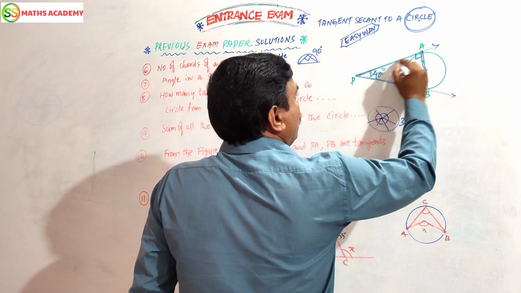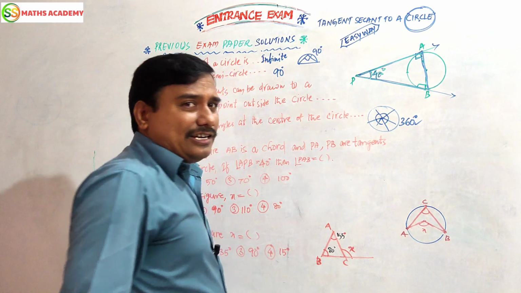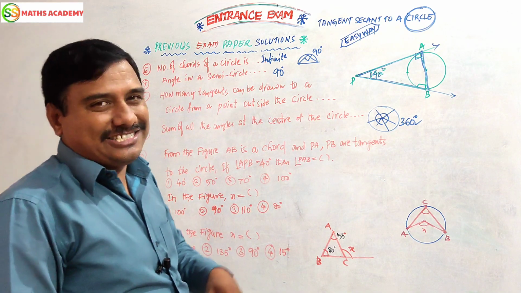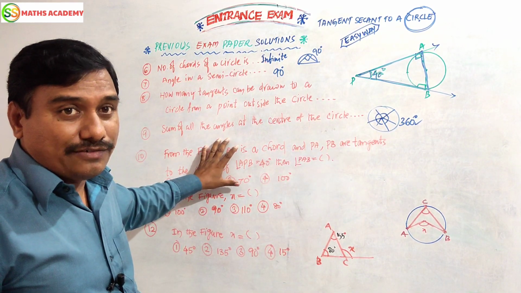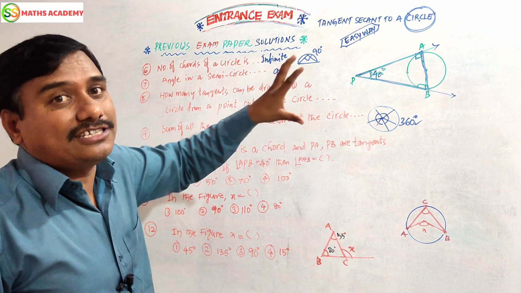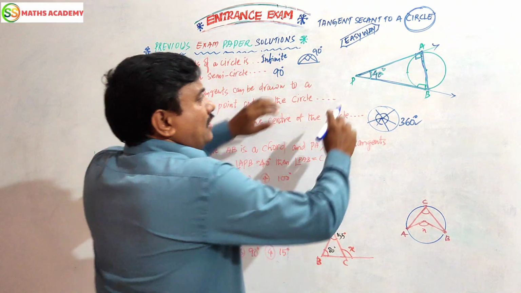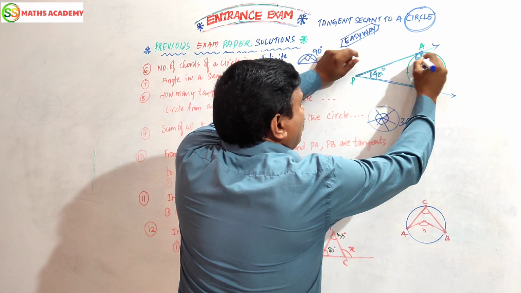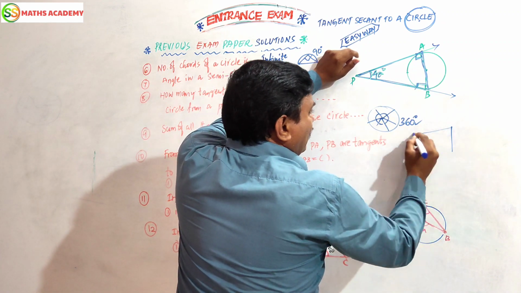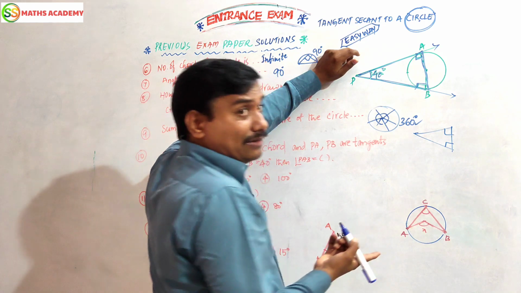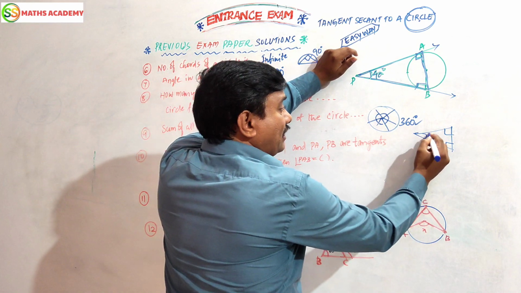Children, I told you, this is a very interesting question. Like these questions, you can go with a diagrammatical answer. These two are called points of contact. This is a triangle. These two angles are always equal. This is given as 40.